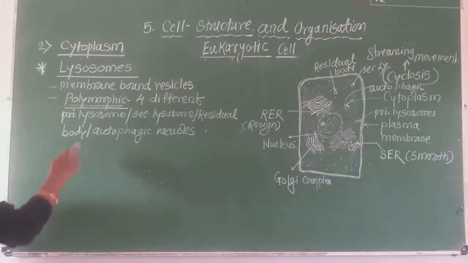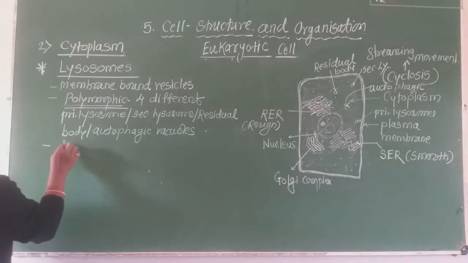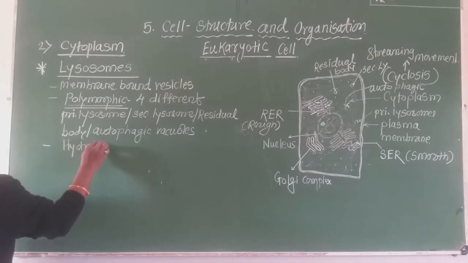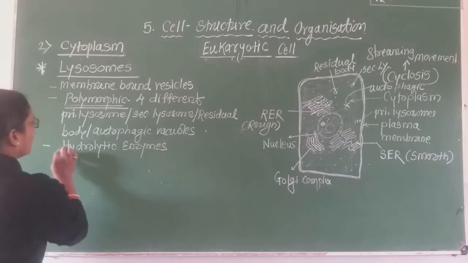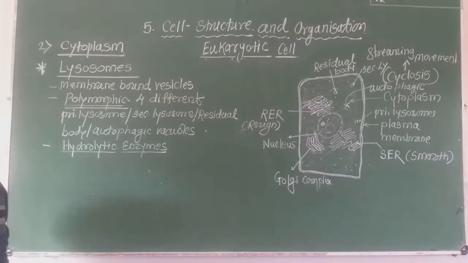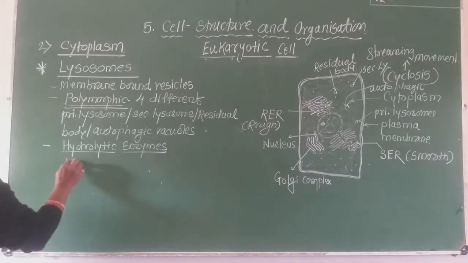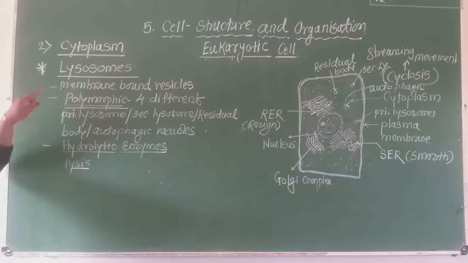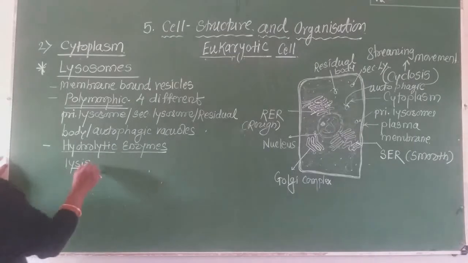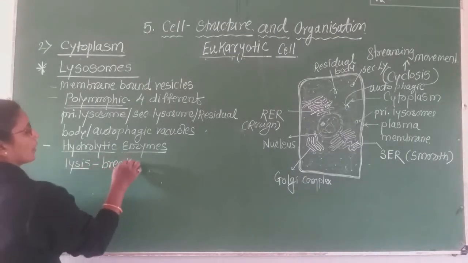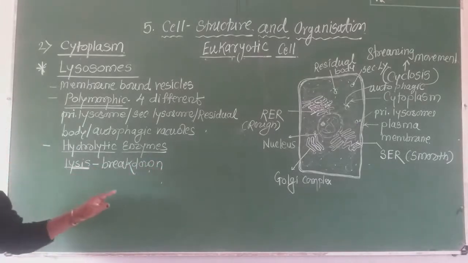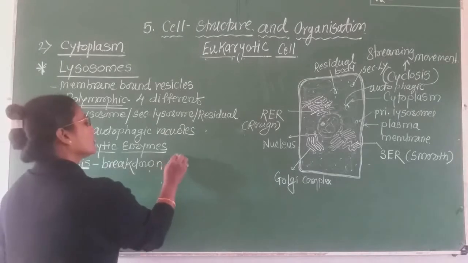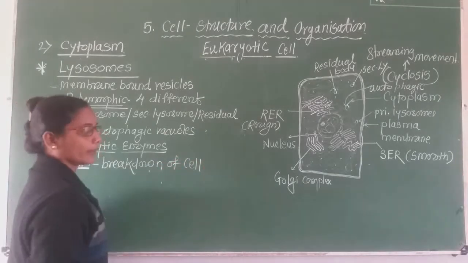Now these vesicles contain hydrolytic enzymes. What do they contain? They contain hydrolytic enzymes. Now the word lysis. Why are these cell organelles called lysosomes? Because the lysis process takes place due to these cell organelles. The meaning of lysis is breakdown of the cell or breakdown of any body.